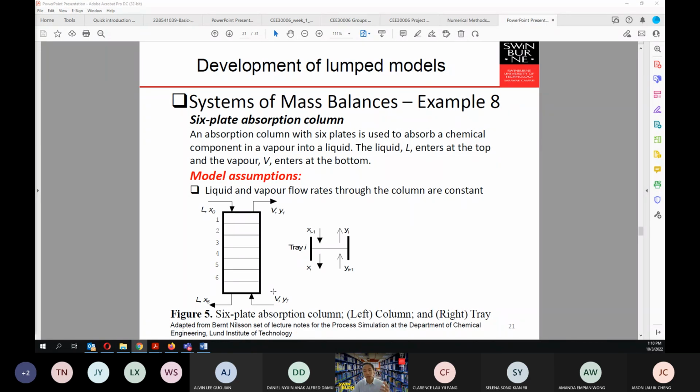As an engineer, you have to comply with environmental regulations, meaning you have to make sure that whatever comes out from your plant does not have concentrations above a certain threshold. For example, if your Y7 is equal to 20 mol%, you have to scrub that sulfur oxide using water, such that the vapor that comes out from this absorption column has a concentration lower than, for example, 2 mol% of SO2.